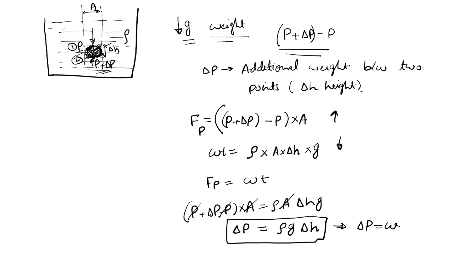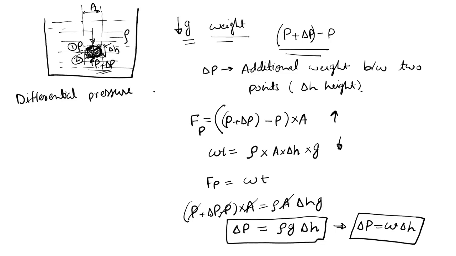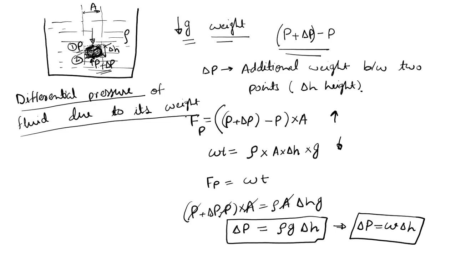In the previous lecture we have learned what is rho g. It is specific weight, right? Omega into delta H. So this we have learned, the differential pressure across a column: the differential pressure of fluid due to its weight, right?